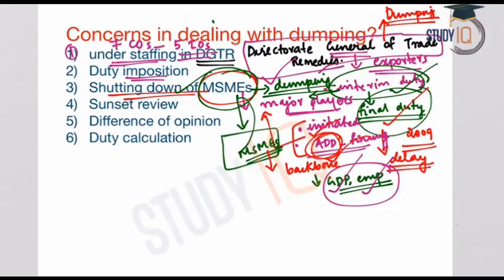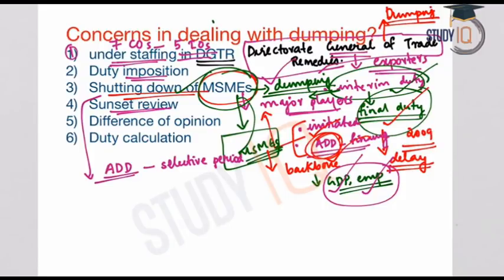The next concern is with regard to sunset review. So what is meant by a sunset review? The anti-dumping duty or ADD is applicable only for a selective period. And after that period, if dumping still continues, the industry can apply for a sunset review, and this is at the end of 5 years.